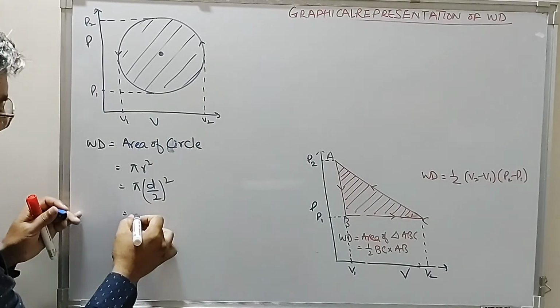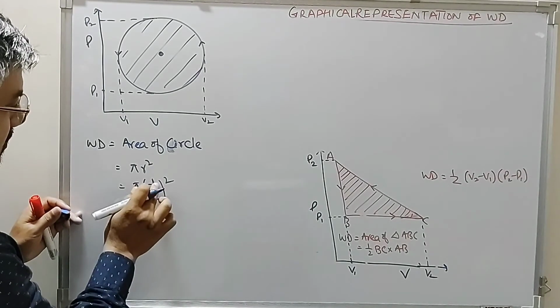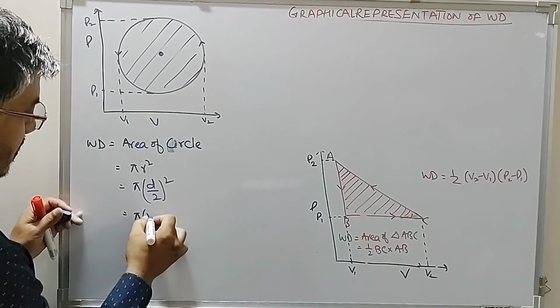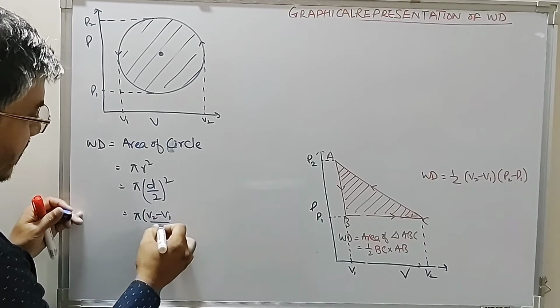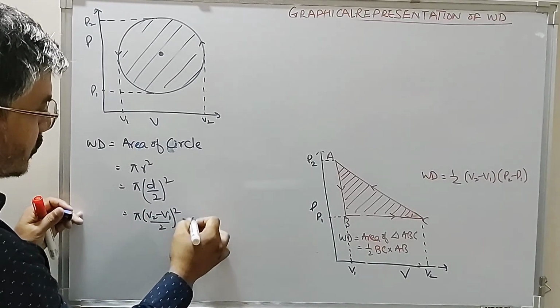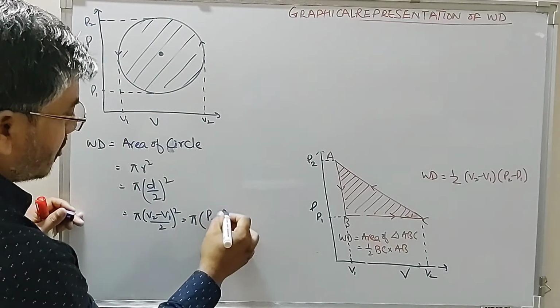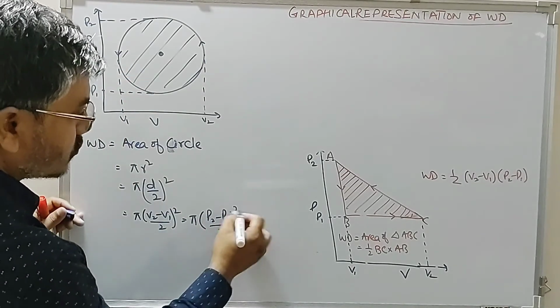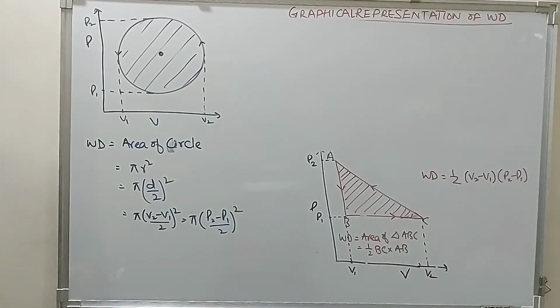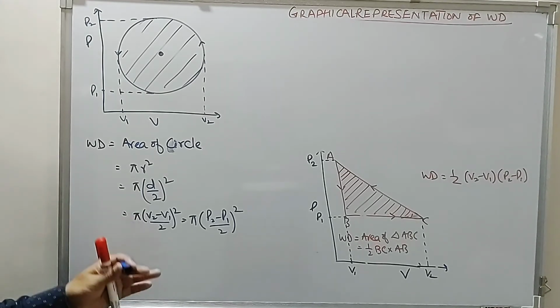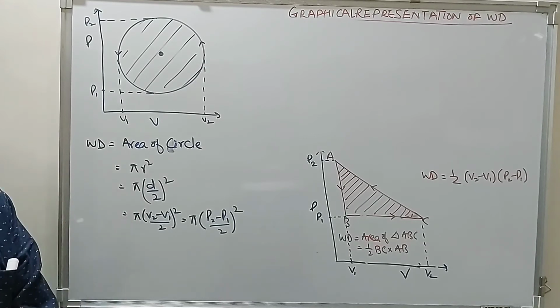So therefore this is pi times (V2 minus V1 by 2) square, which is equal to pi times (P2 minus P1 by 2) square. So this is how we define the net work done from the graph. So area under the graph represents the net work done during any particular process.